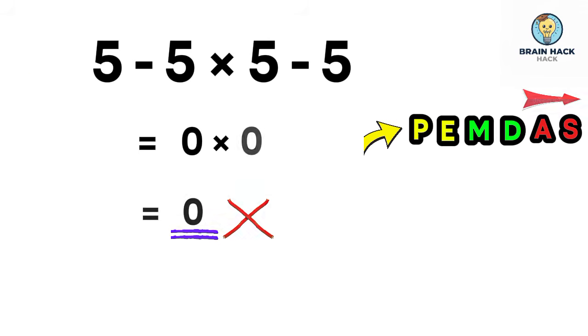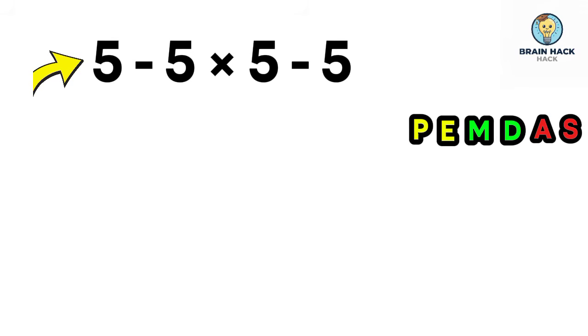Now let's carefully analyze this expression. In this problem, we have 2 subtractions and 1 multiplication. According to the order of operations, multiplication comes before subtraction, so we must perform the multiplication first. That means we start with 5 multiplied by 5, which equals 25. Now the expression becomes 5 minus 25 minus 5.